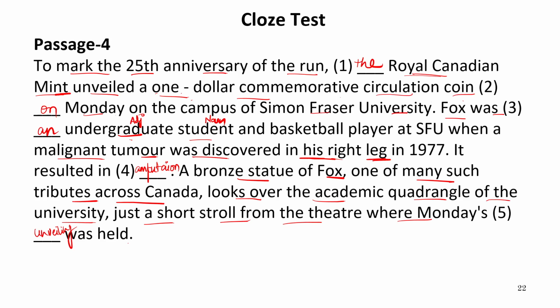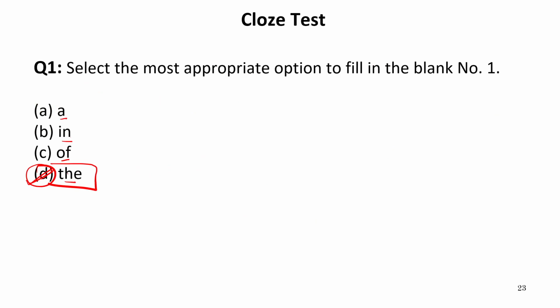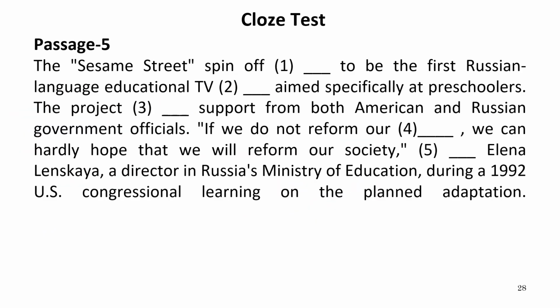Now let us move to the last passage of today's session, that is passage number 5. So this is about Sesame Street. Now Sesame Street is a name of a program broadcast in Russia. Now, a spin-off dash to be the first Russian language educational TV.